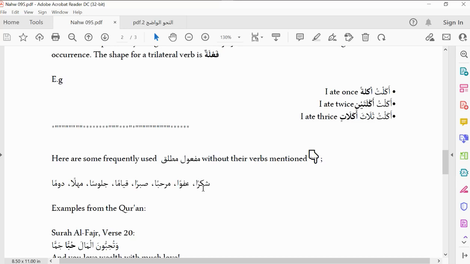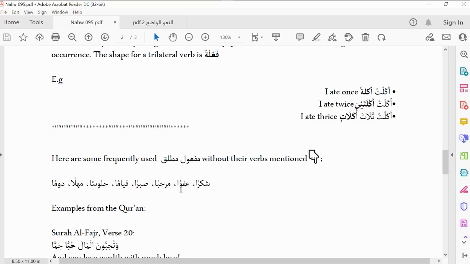Shukran, that we always say to people, is a maf'ul mutlaq. Another is afwan. So we also have marhaban, sobron, qiyaman, julusan, mahlan, dauman. So these words, they are what? Maf'ul mutlaq. So their technique is ashkuruka shukran,